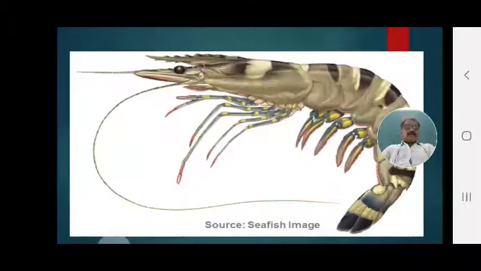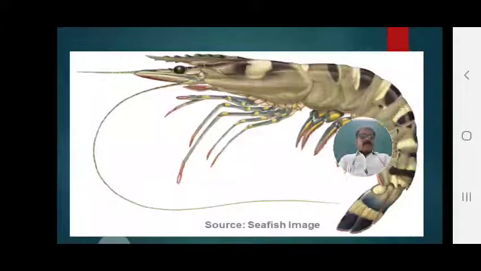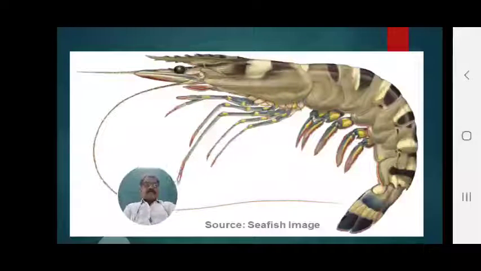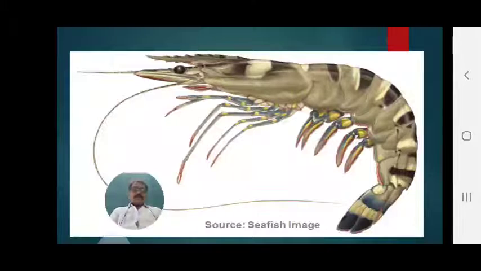The next is the tiger prawn, called Penaeus monodon. It is clearly indicated why it is called tiger prawn: colored bands or colored strips are seen on the body.